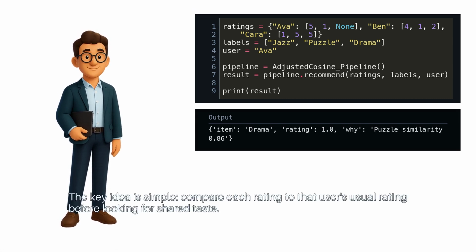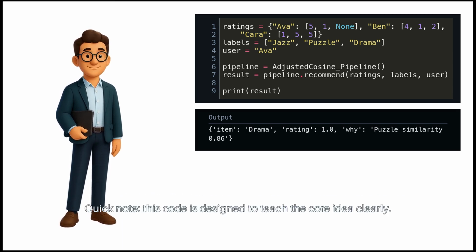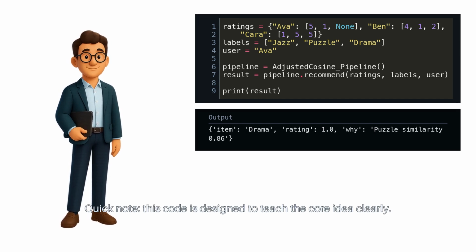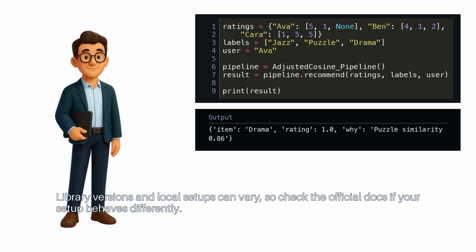The key idea is simple. Compare each rating to that user's usual rating before looking for shared taste. Quick note, this code is designed to teach the core idea clearly. Library versions and local setups can vary, so check the official docs if your setup behaves differently.